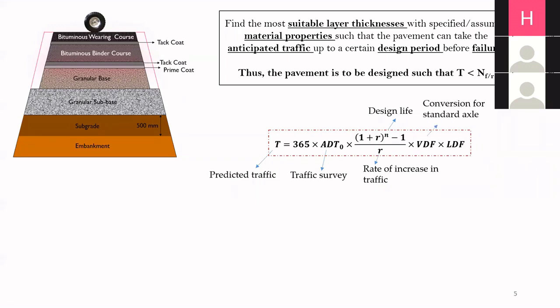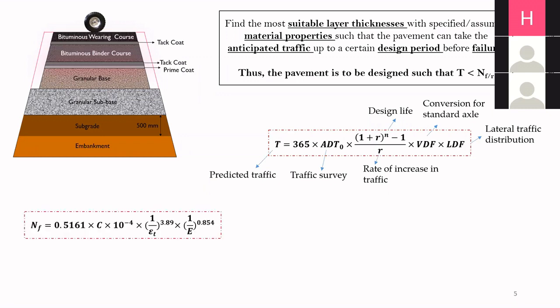VDF is the vehicle damage factor, which is used to convert the repetition of any axle to the repetition of a standard axle. And LDF is introduced to account for lateral traffic distribution, because we design our pavement only for the wheel paths, and not all the vehicles will be moving exactly on the wheel path. So there will be some lateral distribution, because of which LDF is introduced in this equation.